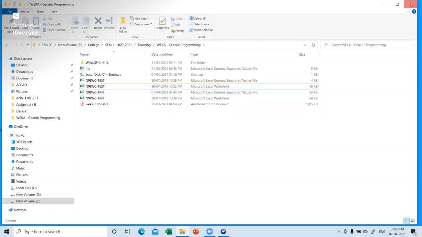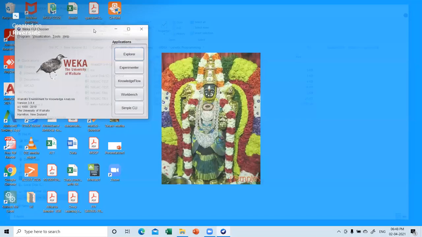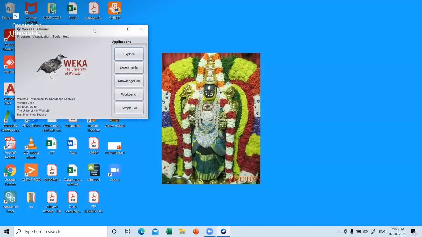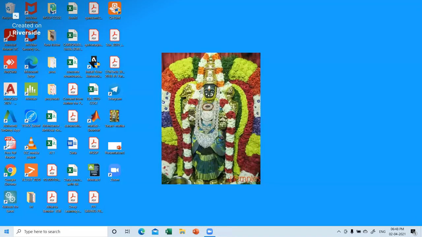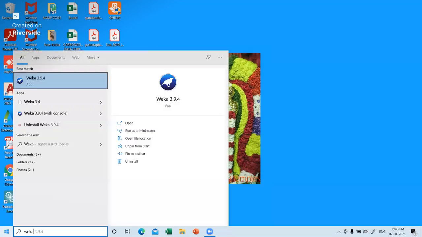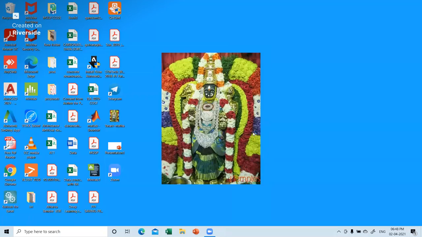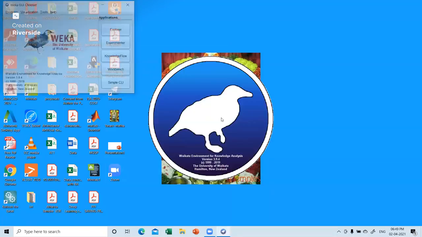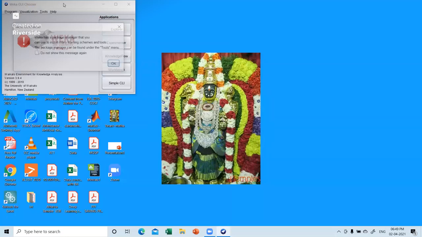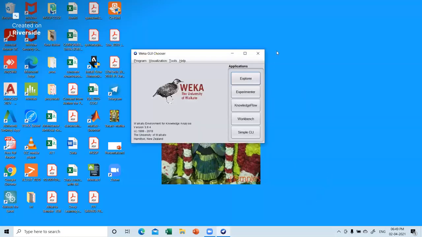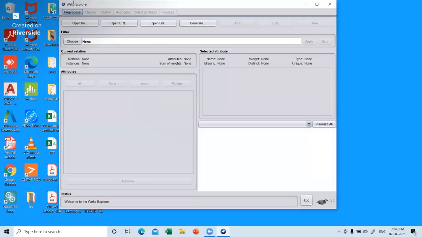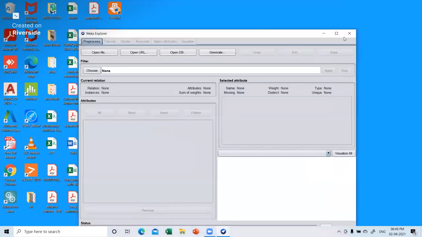Let me go to WEKA now. This is what you will see when you open it. I'll open it again for you. You can go to your start menu, write WEKA, and you will have WEKA 3.9.4. You can just open that. Once you open it, you'll get this particular window. Now just follow the steps as I show you. Go to Explorer. Now once you go to the Explorer,